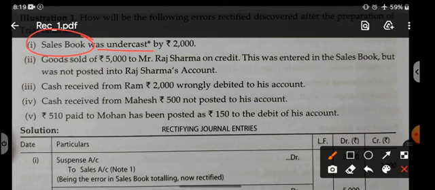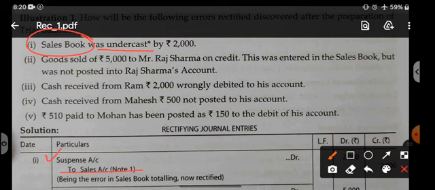And do the opposite in case of overcasting. In case of overcasting, we change the sides, but in case of undercasting, we keep the side the same. So the sales book is undercast, less by 2000 rupees. The sales account is normally credited, so you credit it again. And what is debited?